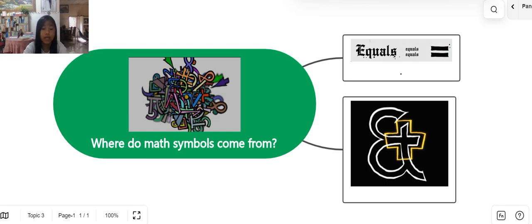Now I want you to think about these math symbols. Is there any example? I'll give you two.